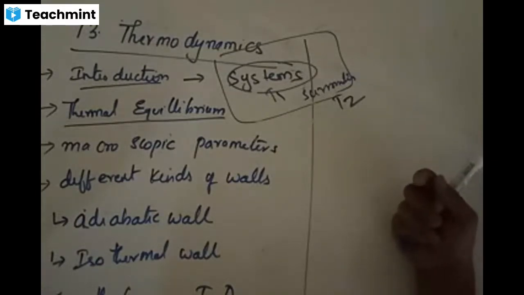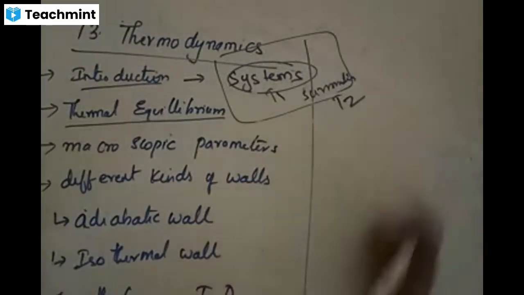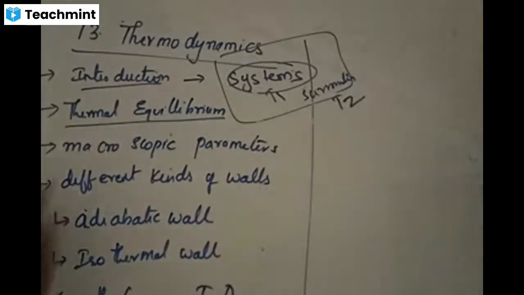Thermal equilibrium, I'm defining it. Listen. Thermal equilibrium in thermodynamics states that condition where there is no more interaction between the system and the surroundings. Thermal equilibrium is that condition in thermodynamics where system and surroundings are no longer interacting with each other, or the interaction stopped at some common point. That point is called thermal equilibrium.